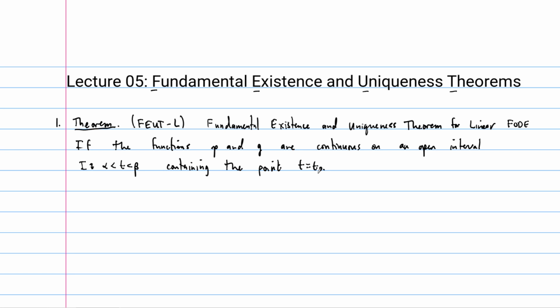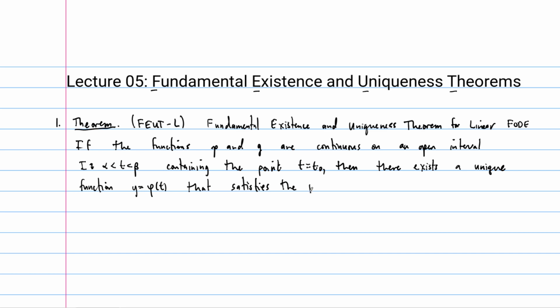These are the only assumptions, actually, that our functions p and g are continuous on this open interval, and that the open interval contains the point t naught. Okay? And so here's our conclusion then. Then there exists a unique function. So this takes both of our words into one sentence here, right? So then there exists, that means we can find it, right? But it exists. A unique function, and this unique means there's only one unique function, y equals, I'll call it phi of t for solution notation, that satisfies the initial value problem.